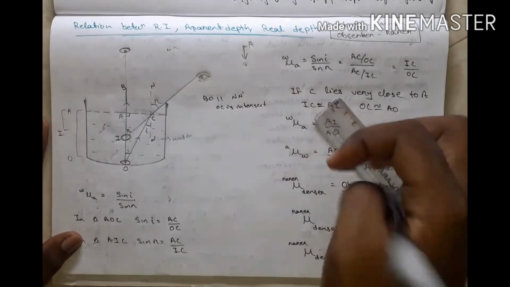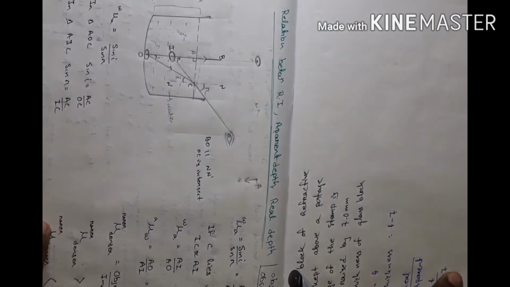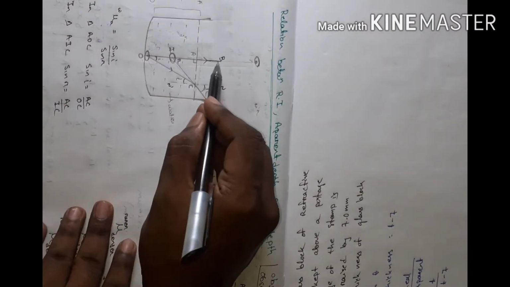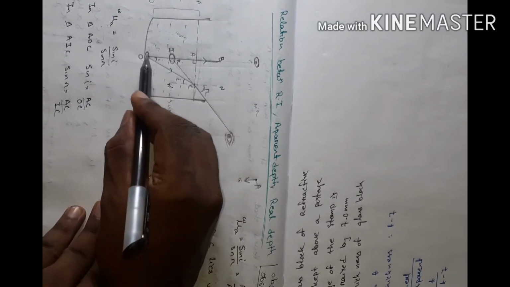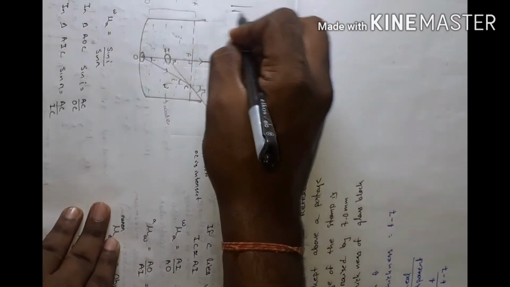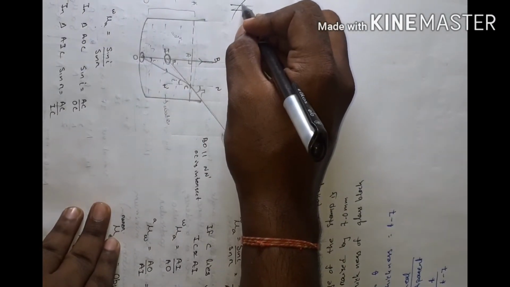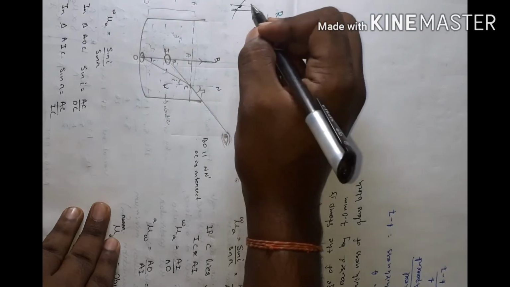Imagine, listen, I turn this page. BO is parallel to NN dash, and OC is the intersecting line. When a line intersects parallel lines, this angle is equal to this angle.